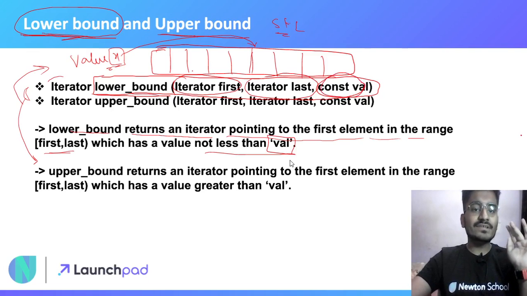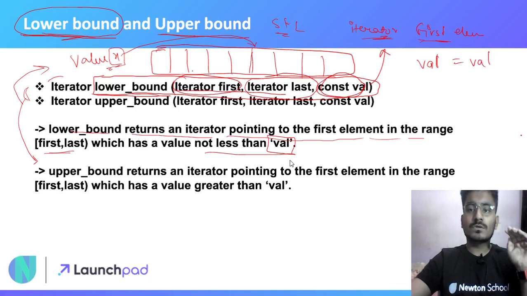This function will simply return an iterator to the first element in this range which is not less than the value. So either this iterator will point to a value equal to our constant value, or to a value greater than our constant value.